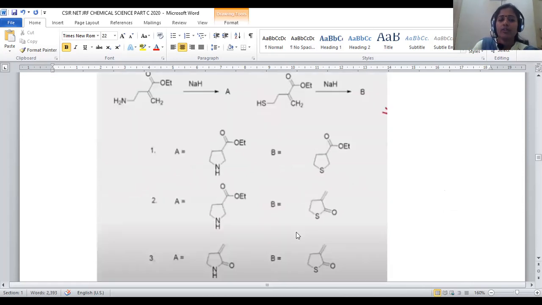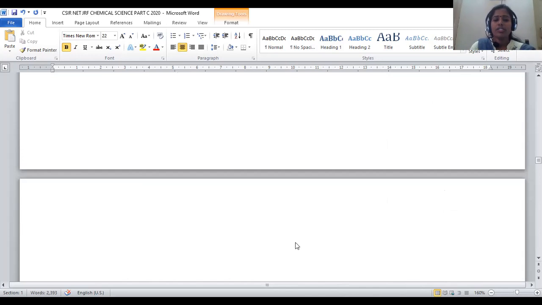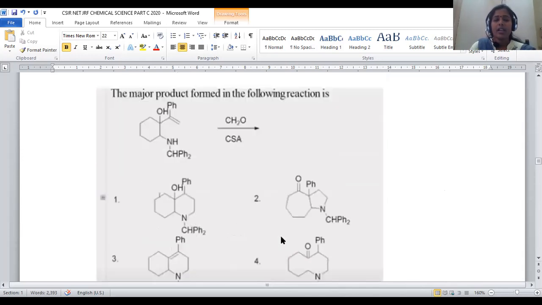Question number 85, option number 4 will be the right answer. Let us move on to question number 86. Again it is a part of organic chemistry, where we have a cyclohexane system, an OH group, an NHCH2Ph group, and a double bond, added with formaldehyde in the presence of CSA. Let us see what will be the product.